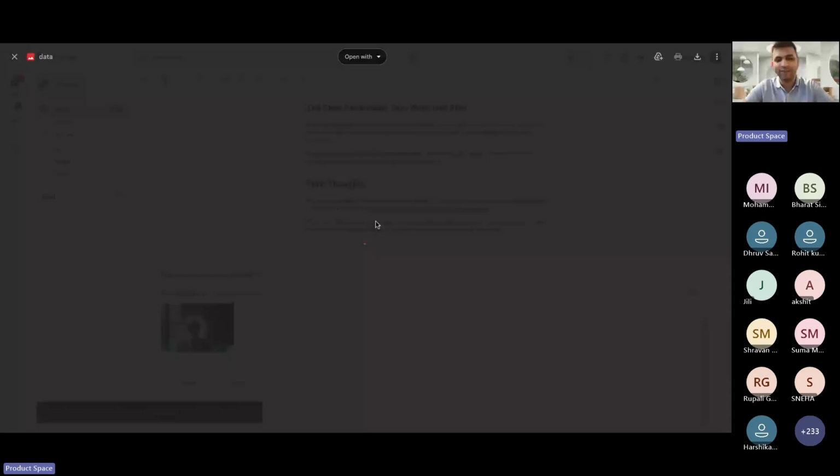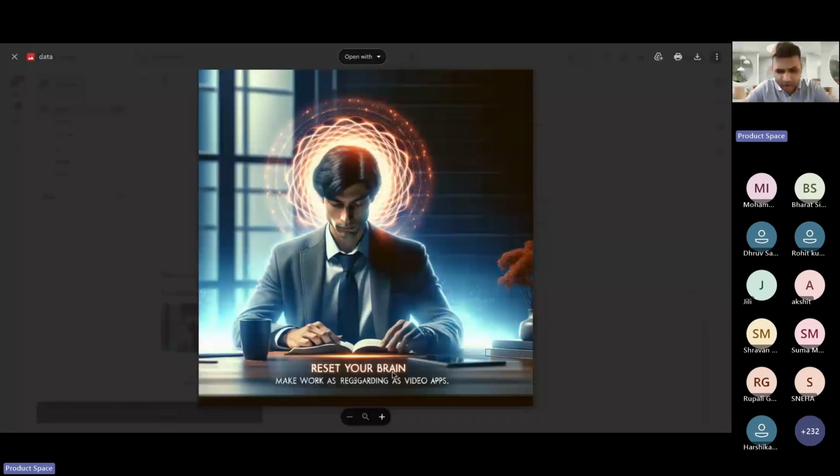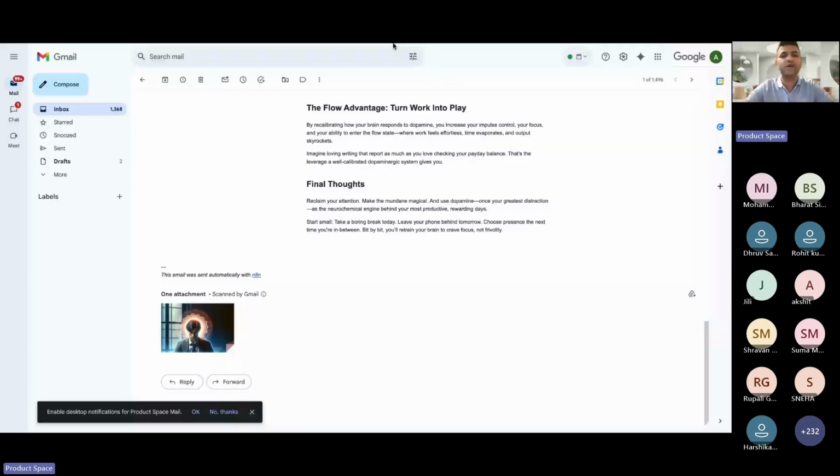Reset your brain, make work as regarding a video app. Okay, sorry, I'm not able to read this. Yeah, these image models probably still need some version changes, but we could see that we are able to create these entire blogs, right? So, okay, yes, we might try it. It'll depend on the time, right?